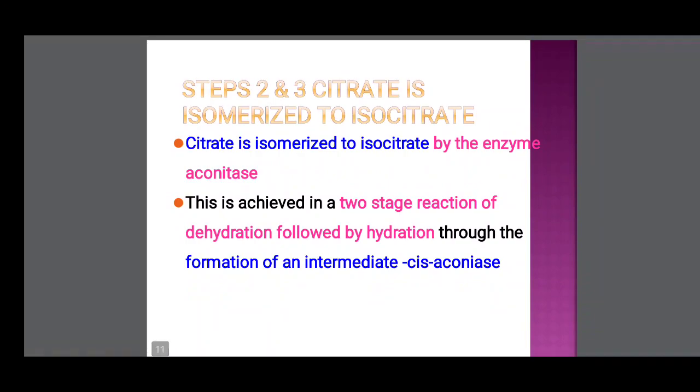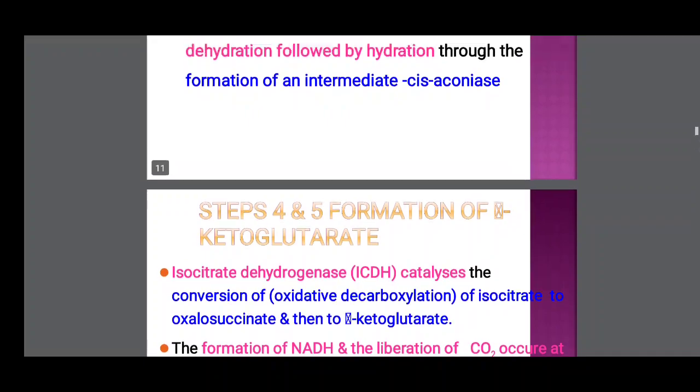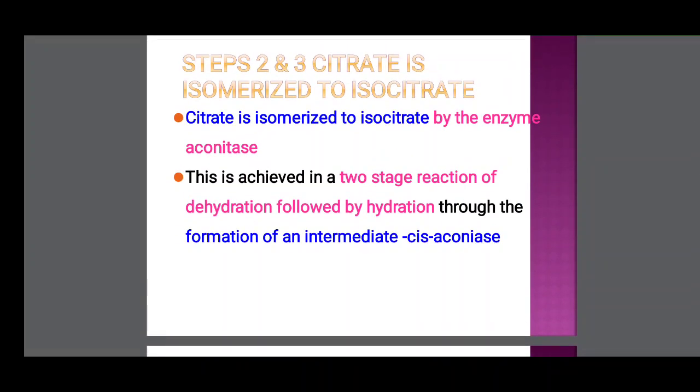So next steps, the isocitric acid loses one water molecule in the presence of aconitase enzyme. In this, citrate is converted to isocitric acid in the presence of enzyme aconitase.